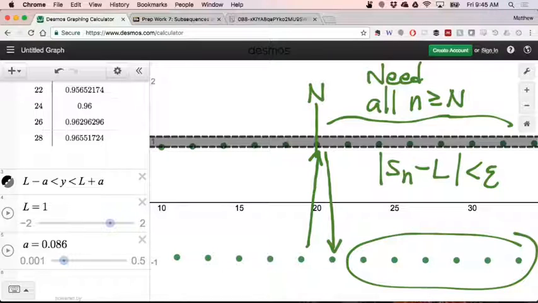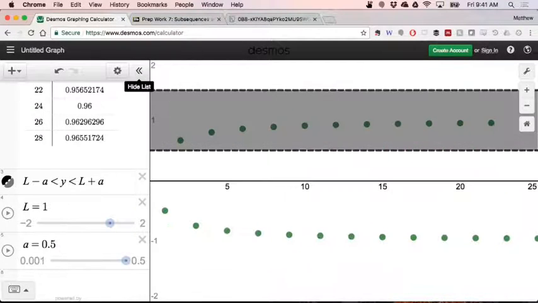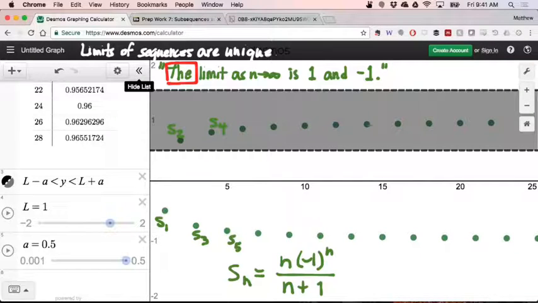Right? So it's problematic for this sequence for us to speak about convergence, because convergence is a property that has to apply to the entire sequence. So uniqueness of limits is our issue. The good news is that, well, we aren't able to say that the limit of this sequence is 1 or negative 1. In fact, we won't be able to say that this sequence has a limit at all.